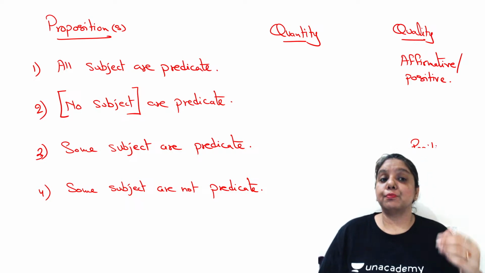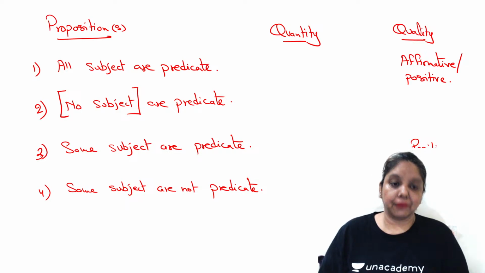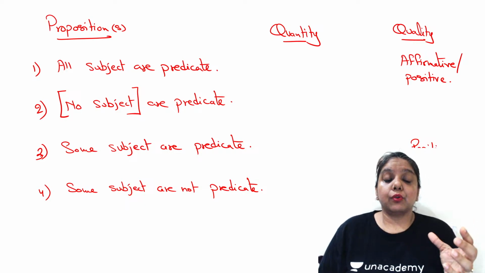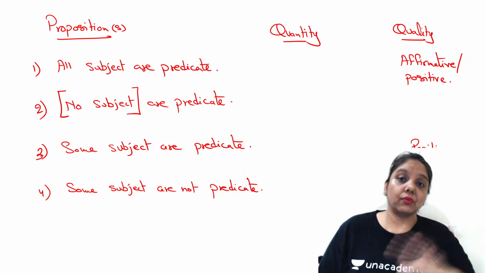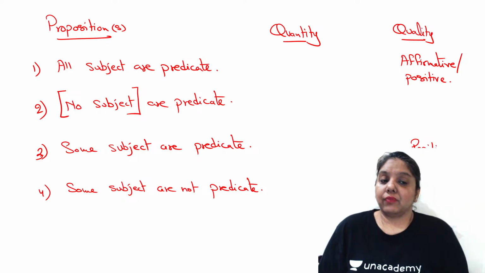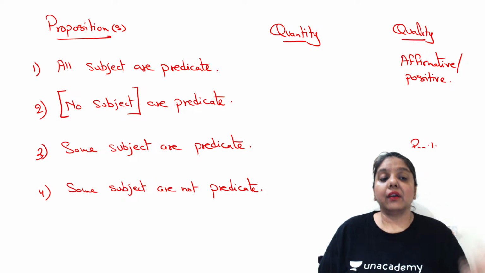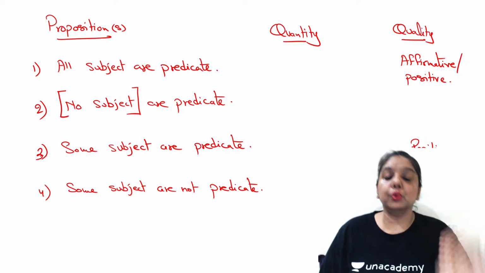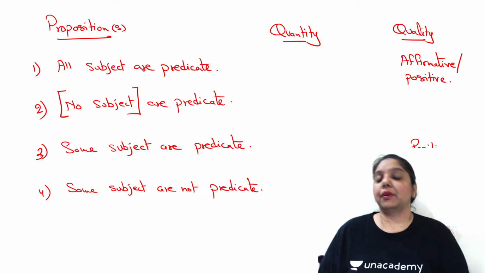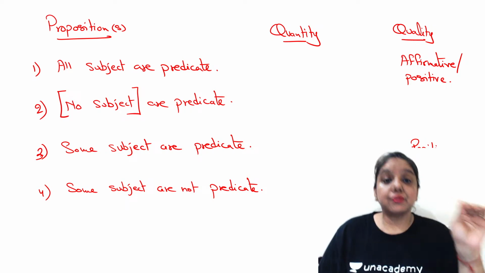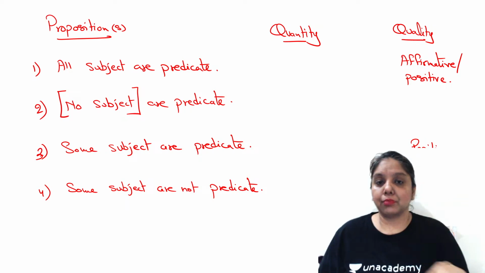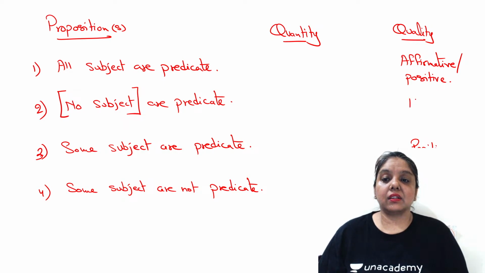But now coming to point number 2, which I left before, we are talking about no subject. That means we are talking about all subjects. Now, how can we say it's talking about all subjects? Well, look at the fact here. We are writing no subject. That means we are talking about the subjects in entirety having no relationship with the predicate whatsoever. So there is no relationship of subject and predicate, and that is the reason why we say that the quality of the proposition has gone negative.